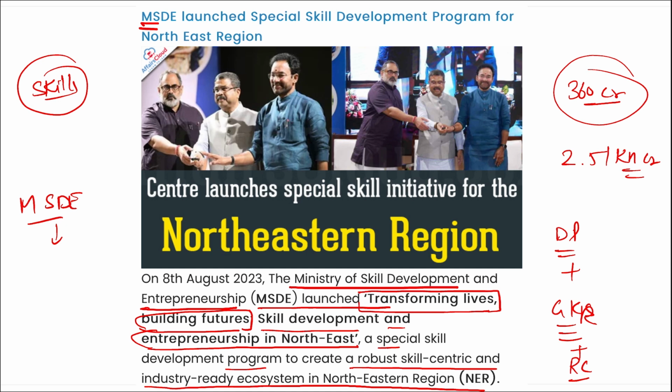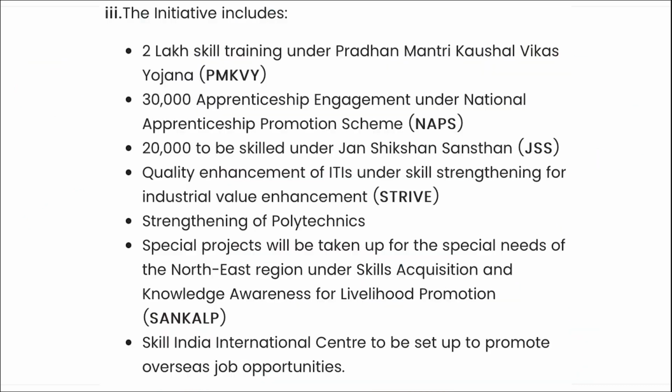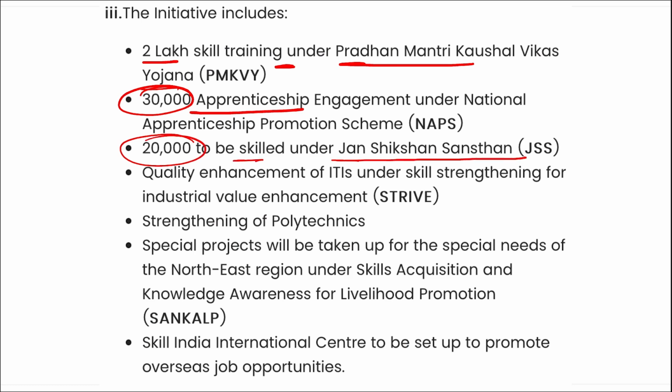And remember some other initiatives such as 2 lakh skill training under Pradhan Mantri Kaushal Vikas Yojana, then 30,000 apprenticeships, that is internship engagement under the National Apprenticeship Promotion Scheme, then 20,000 skilled under the Jan Shikshan Sansthan, correct?